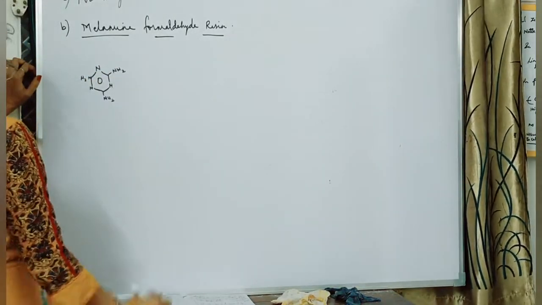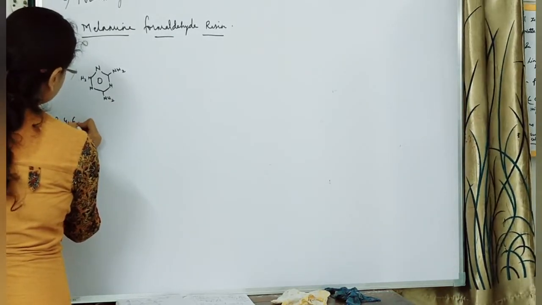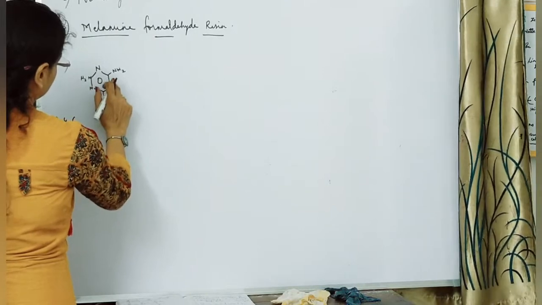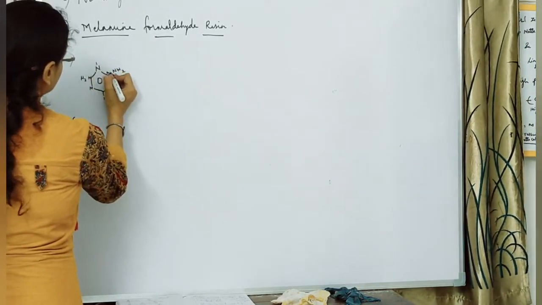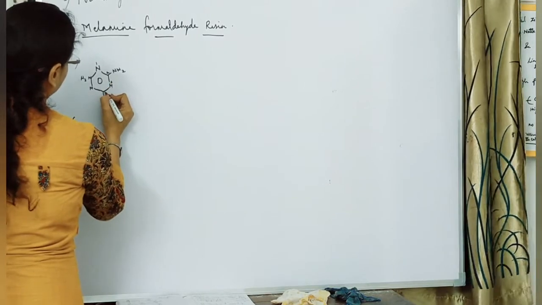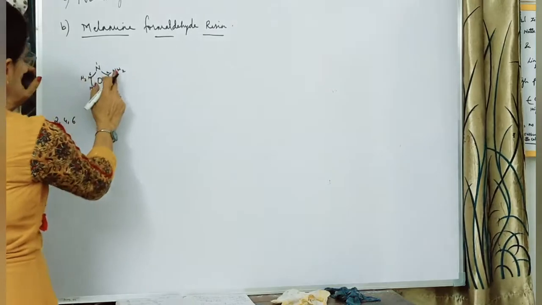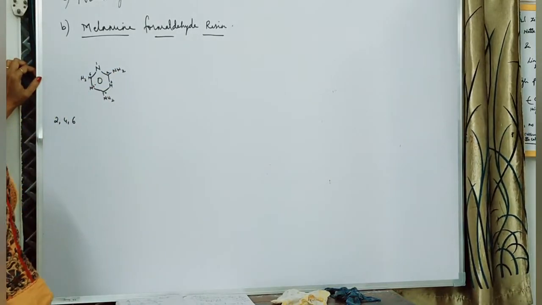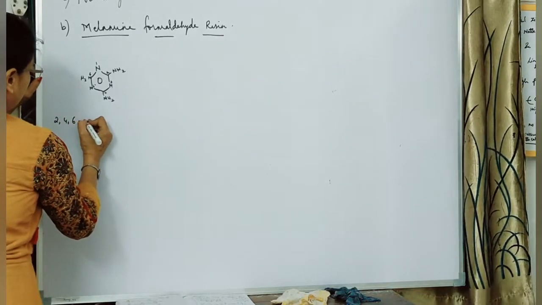Okay. So at 2, 4, 6 there are the NH2 groups. So there is a triamino group. We can call it 2, 4, 6 triamino.